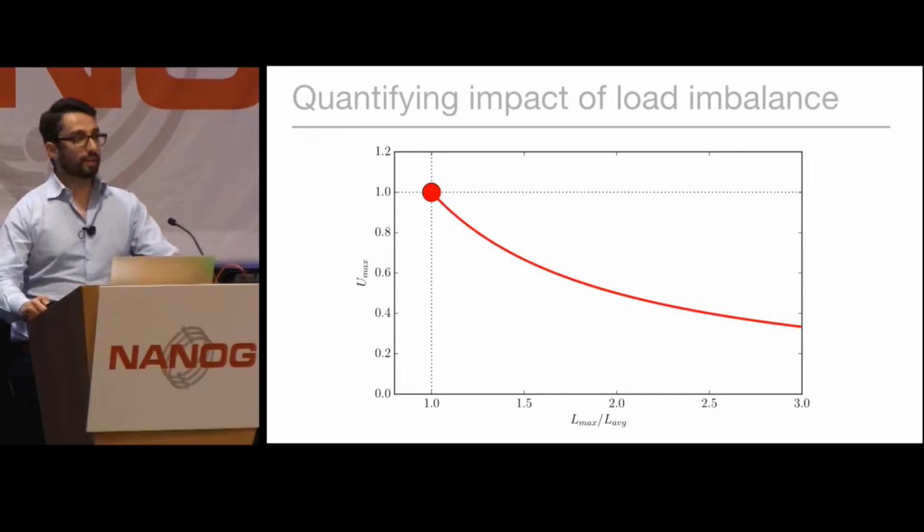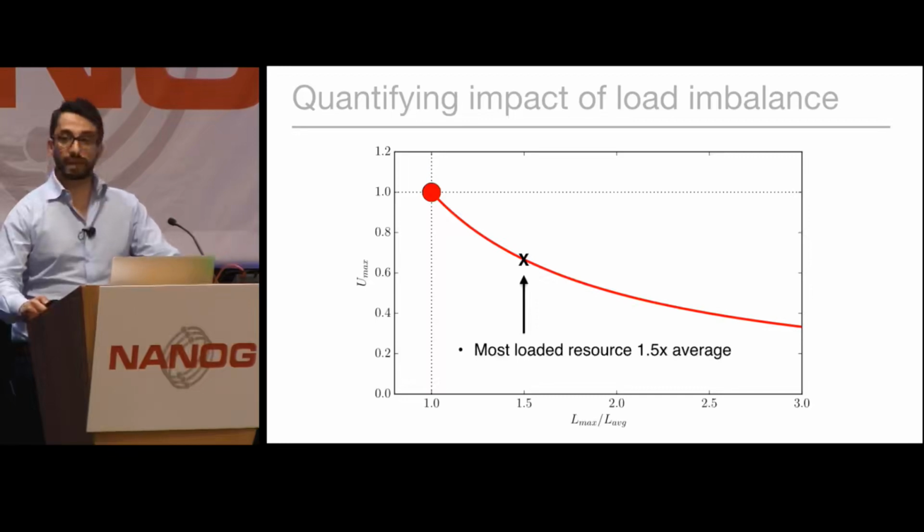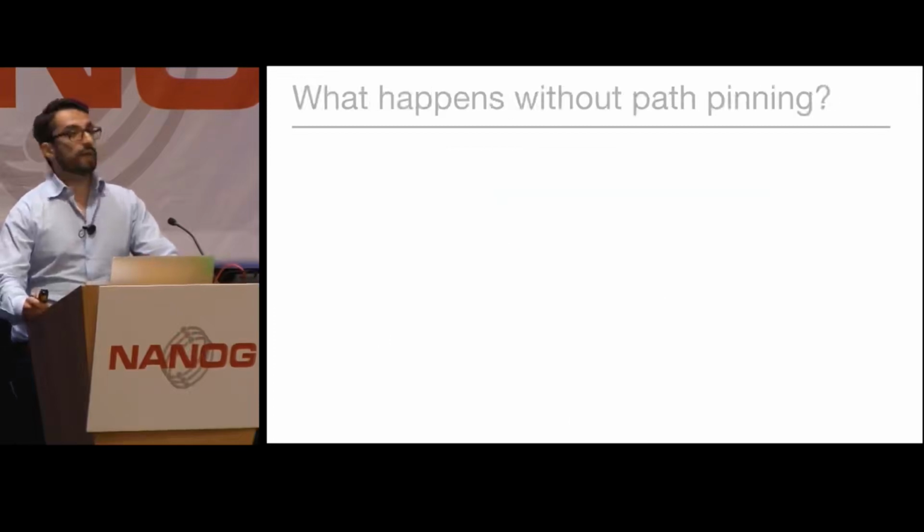If we take, for example, the case of the most loaded resource with 50% more load than the average resource, which, as I will show later in the presentation, is not quite an unusual case, we end up in a situation where we lose 33.3% of all our available capacity. So imagine that we have 200 servers, 66 servers are gone as a result of this load imbalance, which is quite a severe problem. Now, hopefully I convinced you why load balancing is important.